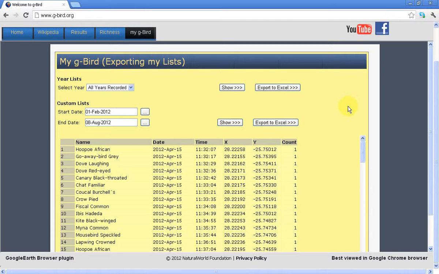This then ends the third demo on how to search for your data and export to Excel as well.